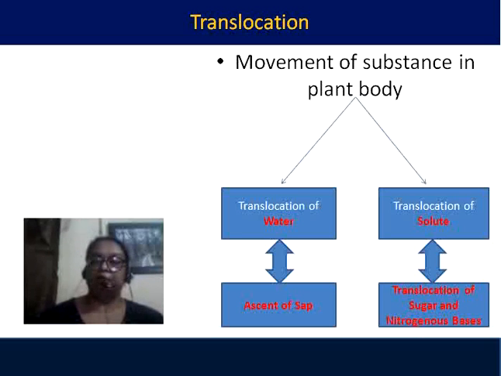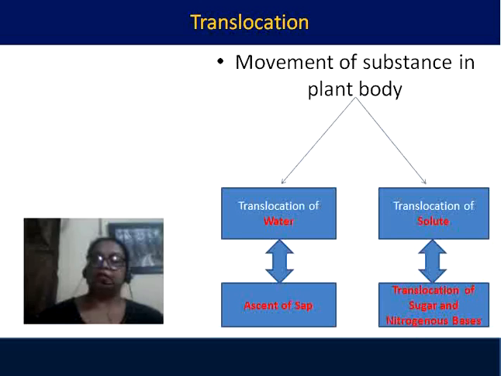Ascent means upward movement, sap means water, because that water which is absorbed in the root contains different mineral substances which are the raw material for the synthesis of food by the plants. The other pathway is translocation of solute. In the leaves of the plant, photosynthetic material as well as other food material are synthesized.